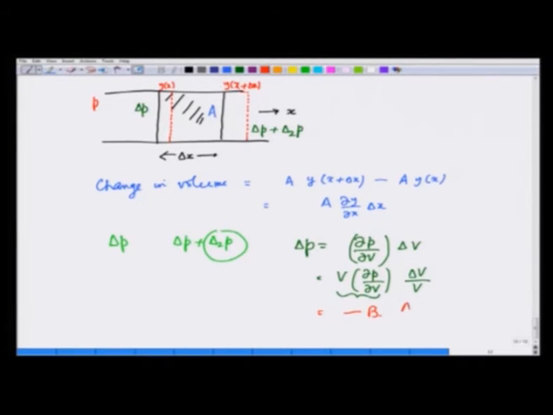delta V is A dy by dx delta x over the volume of this element, which is A delta x. So, delta P is given as minus B, A cancels here, dy by dx.